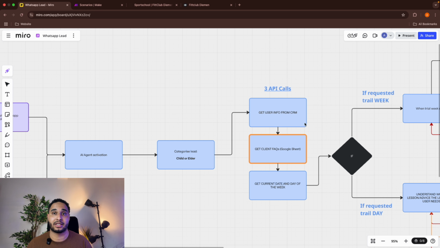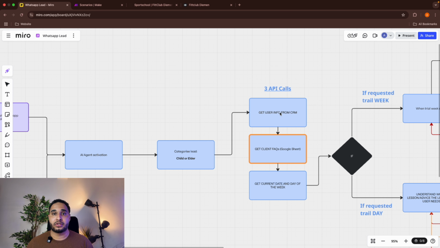In this case, we are selecting the phone number. In this way, we don't have to ask the lead within the chatbot what their name or email address is. So at this point, we know who it is, what kind of trial they want, what their email address is, and so on.